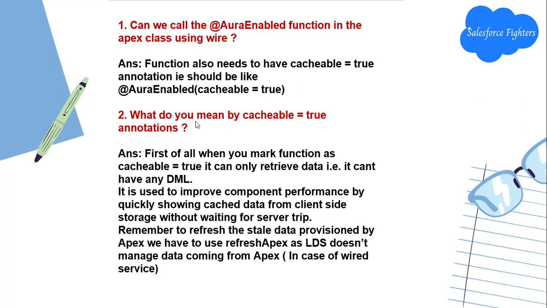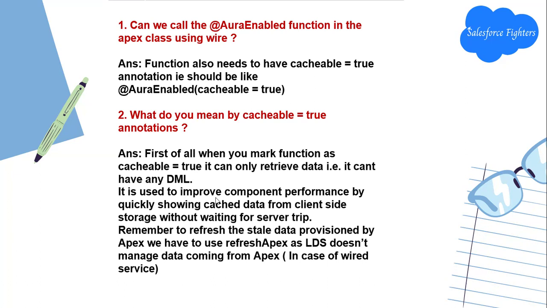Next question: what do you mean by the cacheable=true attribute? First of all, when you mark a function as cacheable=true, it can only retrieve data. It can't have any DML.